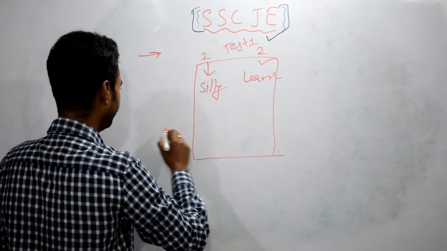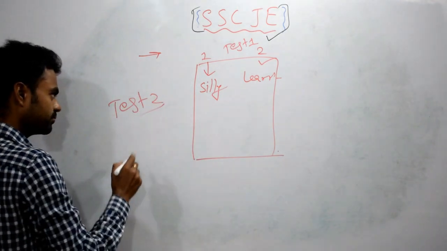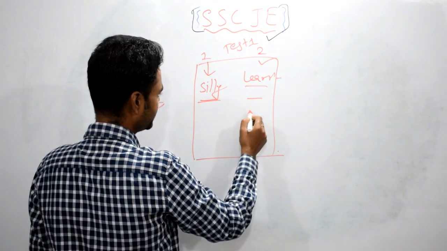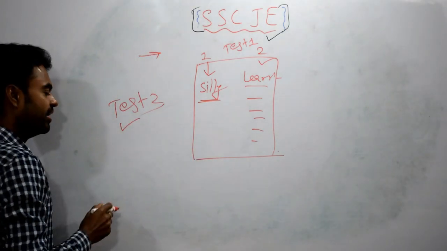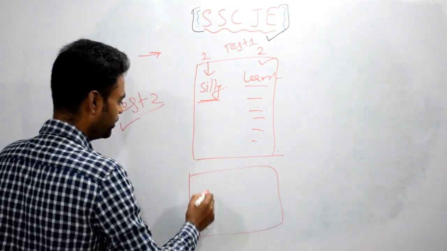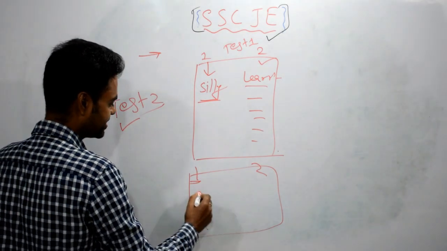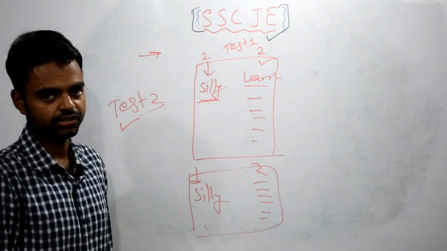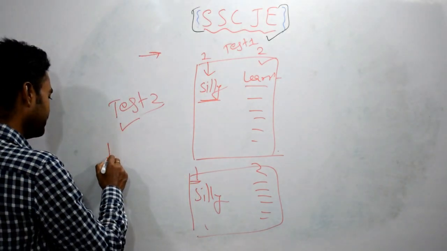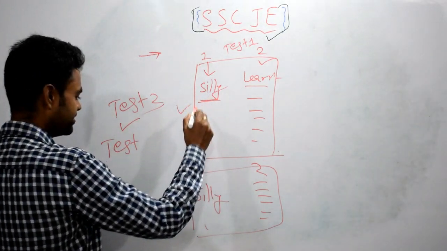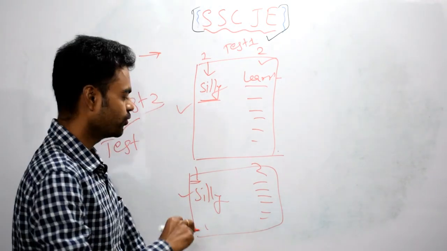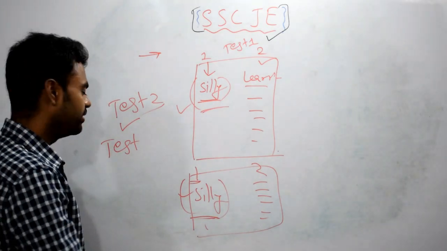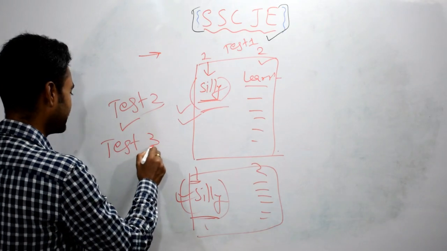Before going to test 2, for the same technical or non-technical, just look at the silly mistakes and the things you have learned. Then write test series 2. Then again take a page and create the same two columns: the silly mistakes, and here you write what you have learned from the test series, the things that are new for you. Before writing the third test series, you have to revise this one and what you have studied earlier, and see what silly mistakes you commonly make, and don't repeat the same silly mistake in test series three.